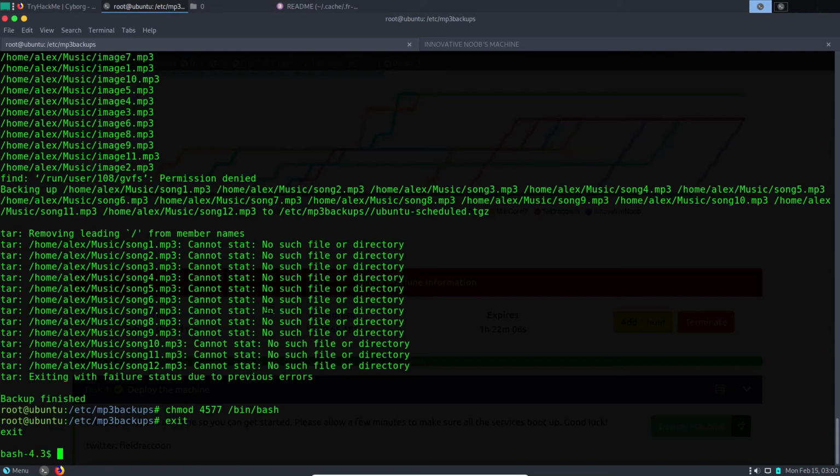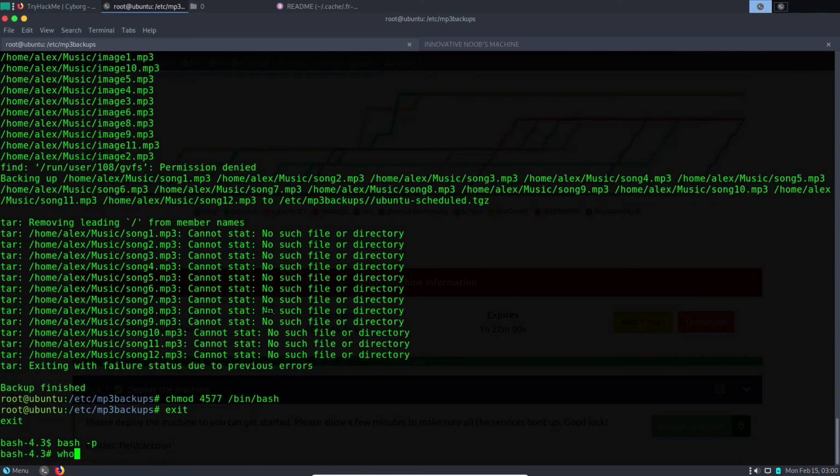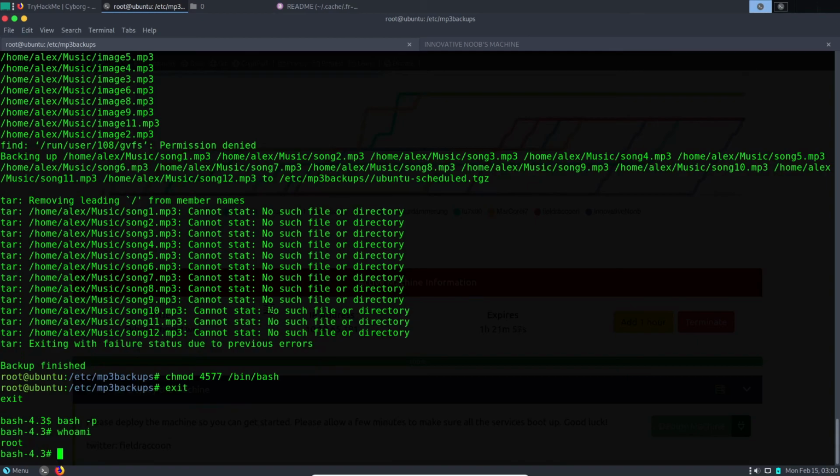And now we will execute it. Yes, now it's working. Whoami. We are root, and now we should be able to read the root.txt.